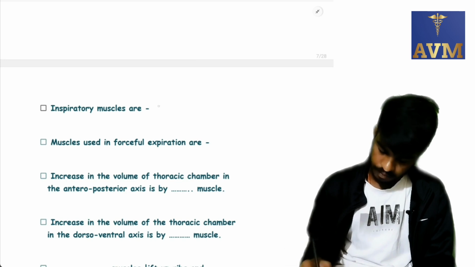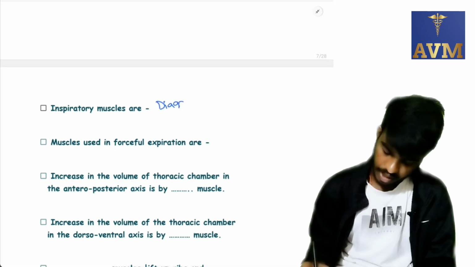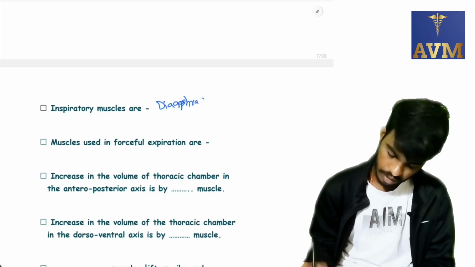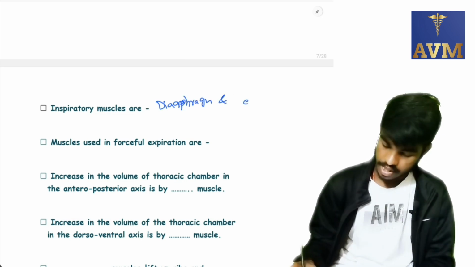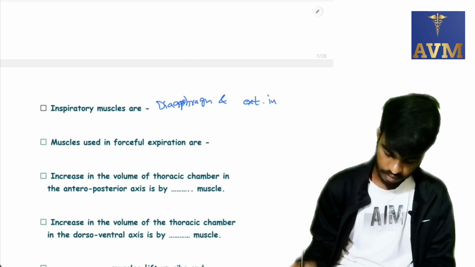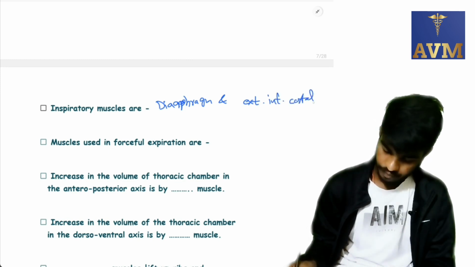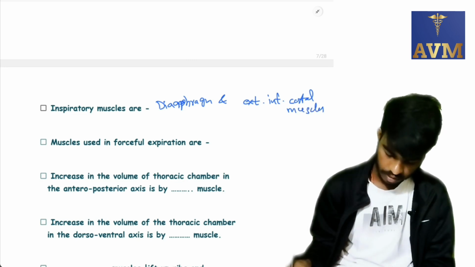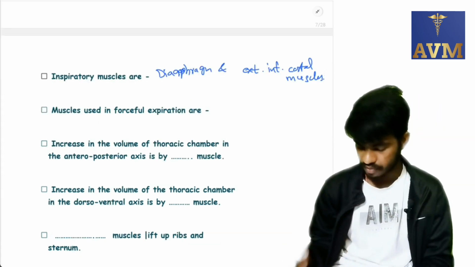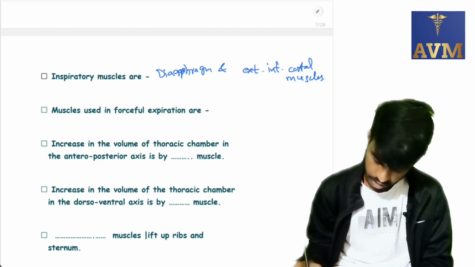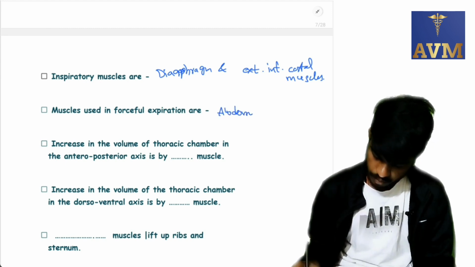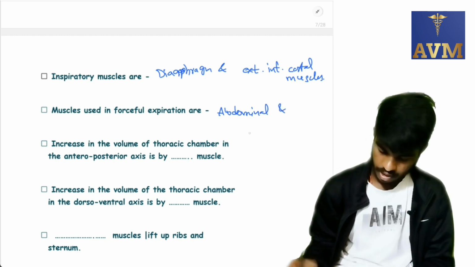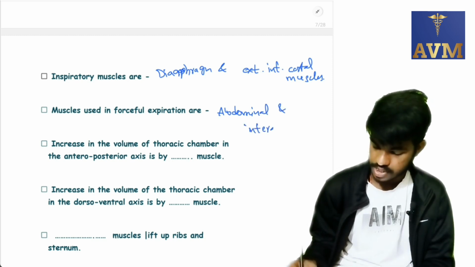Inspiratory muscles are the diaphragm and external intercostal muscles. Muscles used in forceful expiration are abdominal and internal intercostal muscles.